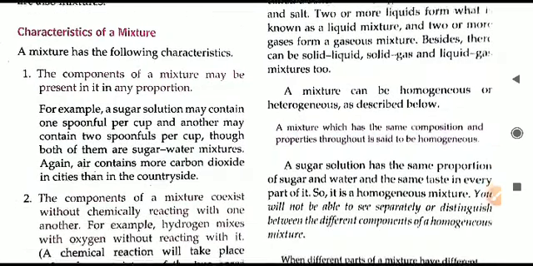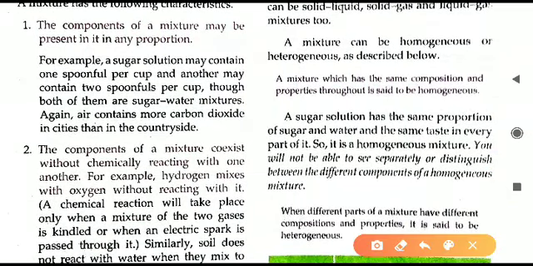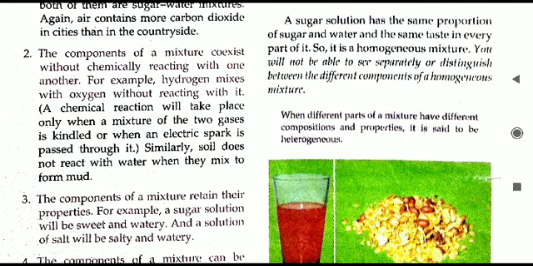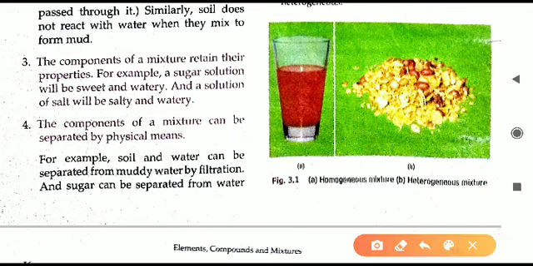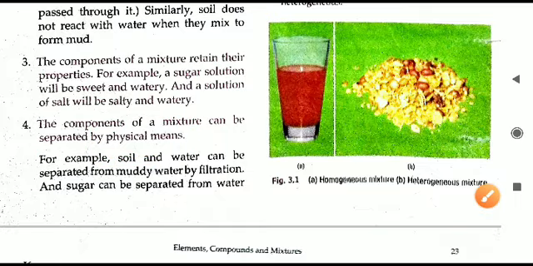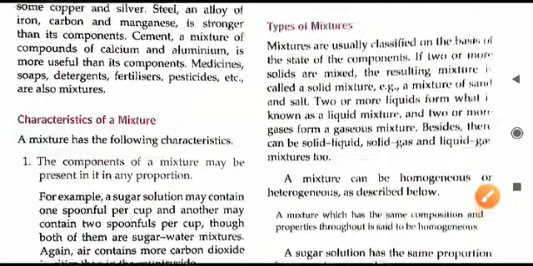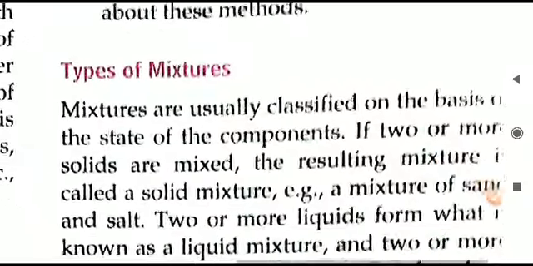So we have seen all the characteristics. First, any proportion of the elements or compounds can be there in a mixture. Second, the substances or components of a mixture do not chemically react with one another. Third, the components of a mixture will retain their properties. And the last, fourth one, the various components present in a mixture can be separated by physical methods or physical means. So this is what we have seen. Now we will move to types of mixture.